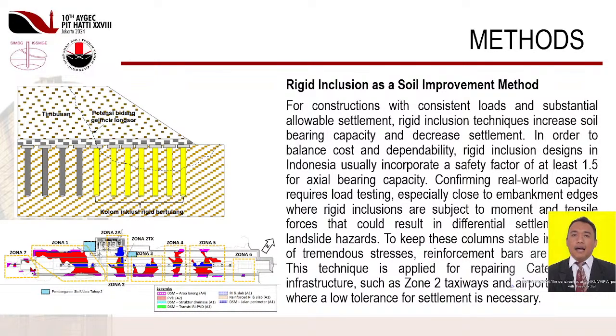Confirming real-world capacity requires load testing, especially close to embankment edges where rigid inclusions are subject to moment and tensile forces that could result in differential settlement and landslide hazards. To keep these columns stable in the face of tremendous stresses, reinforcement bars are inserted. This technique is applied for repairing Category A1 infrastructure, such as Zone 2 taxiways and airport runways, where a low tolerance for settlement is necessary.